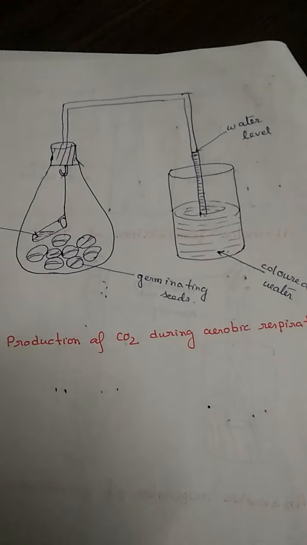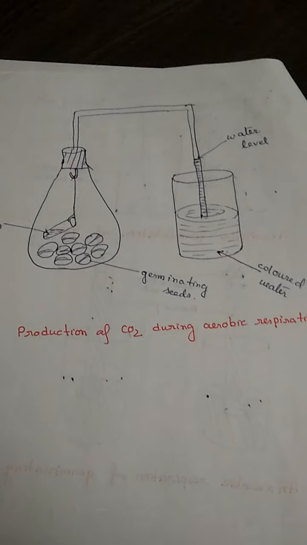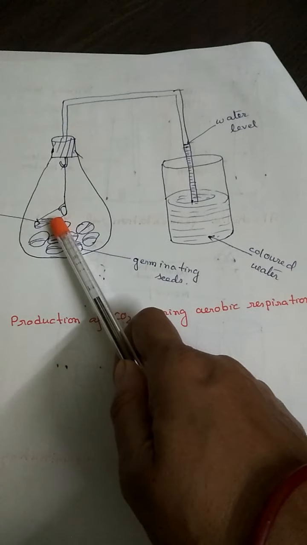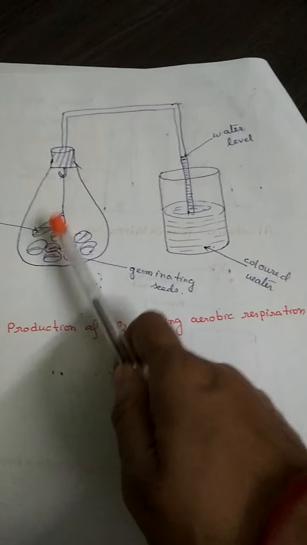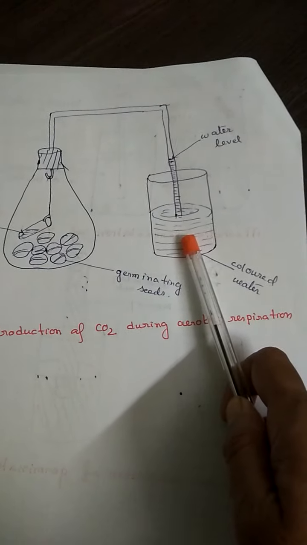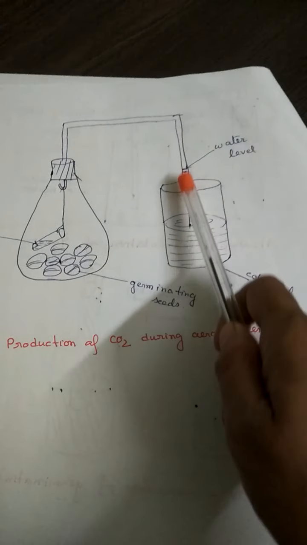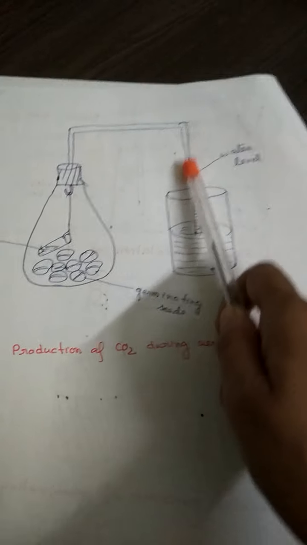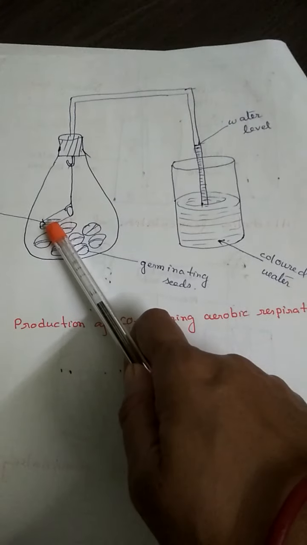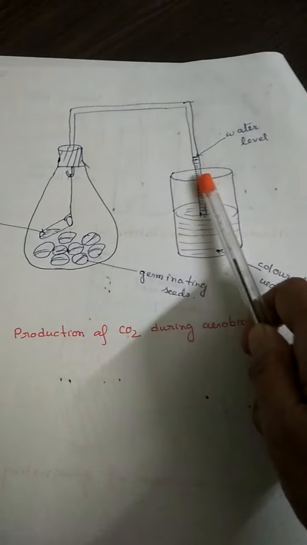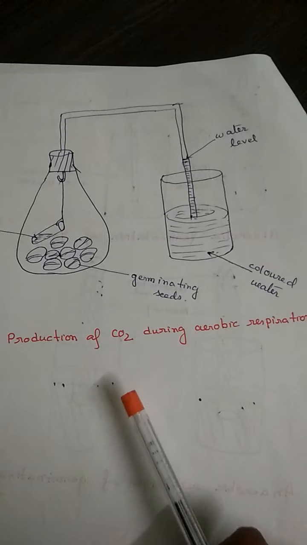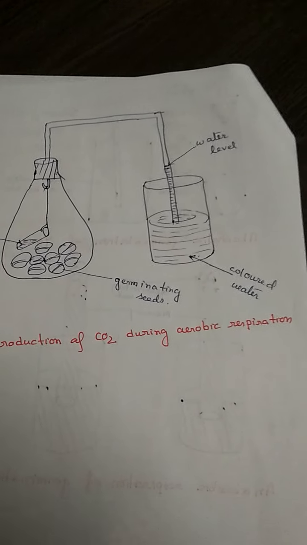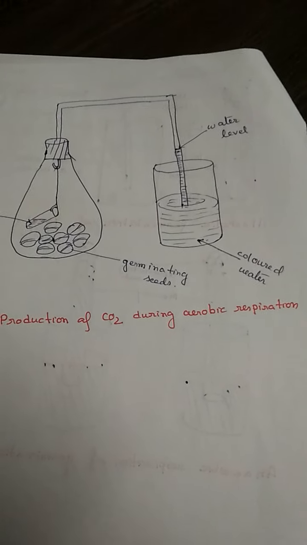Another one, which you also did in class 10, is germinating seeds with a KOH solution, which absorbs carbon dioxide, as a result of which the colored water from the beaker rises up to fill the vacant space. Since carbon dioxide is already absorbed by the KOH solution, the water will rise up. So this shows production of carbon dioxide during aerobic respiration. These are the three important experiments from this chapter.